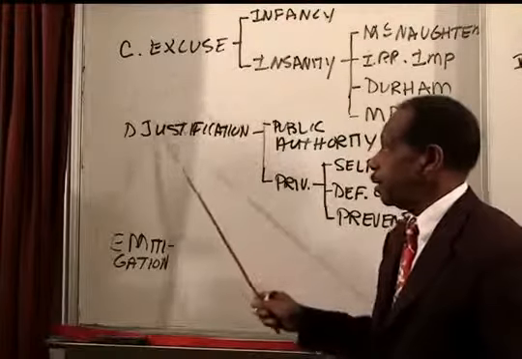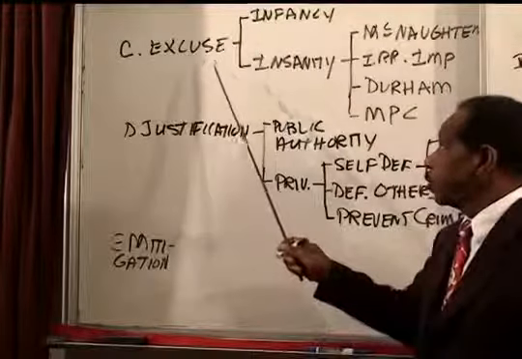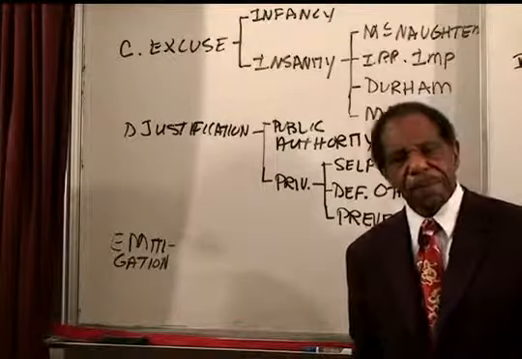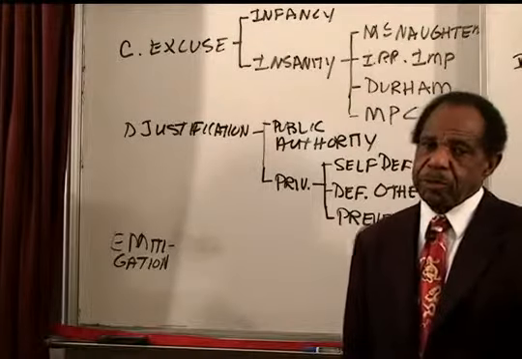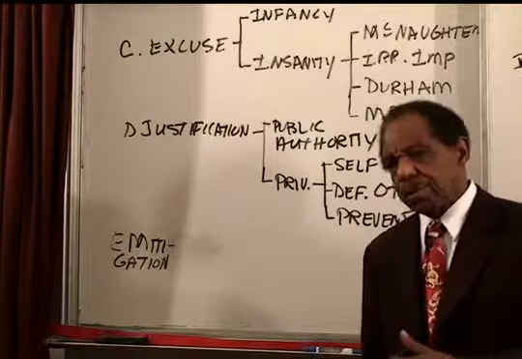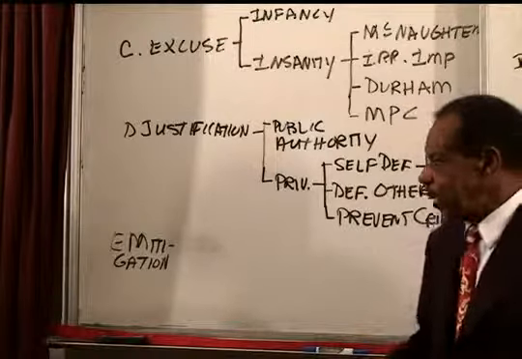You can make out either of these, the person walks out of the courtroom free. So excuse and justification are complete defenses. Mitigation is like a partial defense because it will reduce what would have been common law murder down to voluntary manslaughter. So it's a partial defense in that sense.